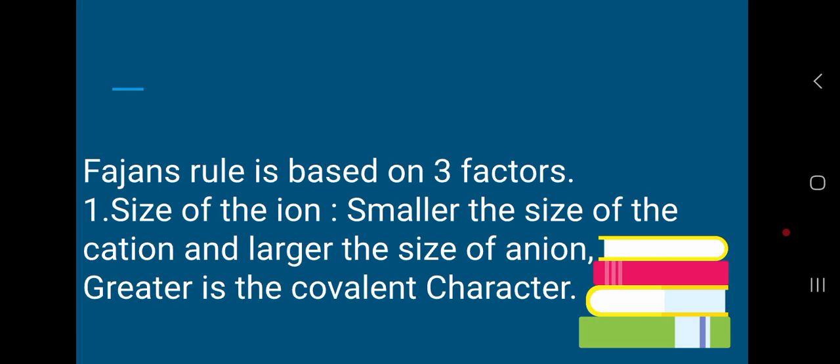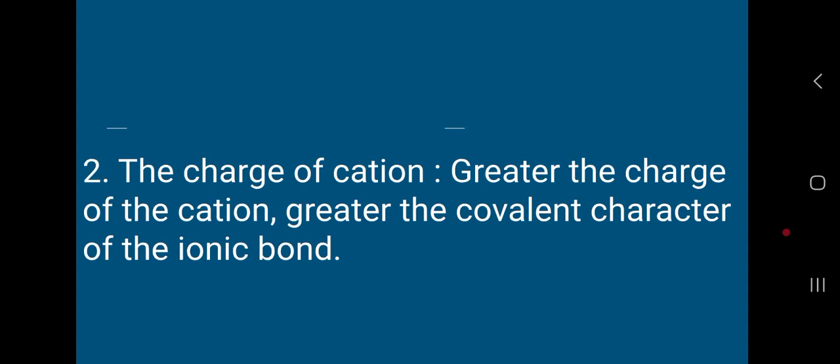Fajan's rule is based on three factors. The first one is size of the ion. Smaller the size of the cation and larger the size of the anion, greater is the covalent character. First, we'll just go through the content and then we will learn in depth. Second, charge of the cation. Greater the charge of the cation, the greater is the covalent character of the ionic bond.